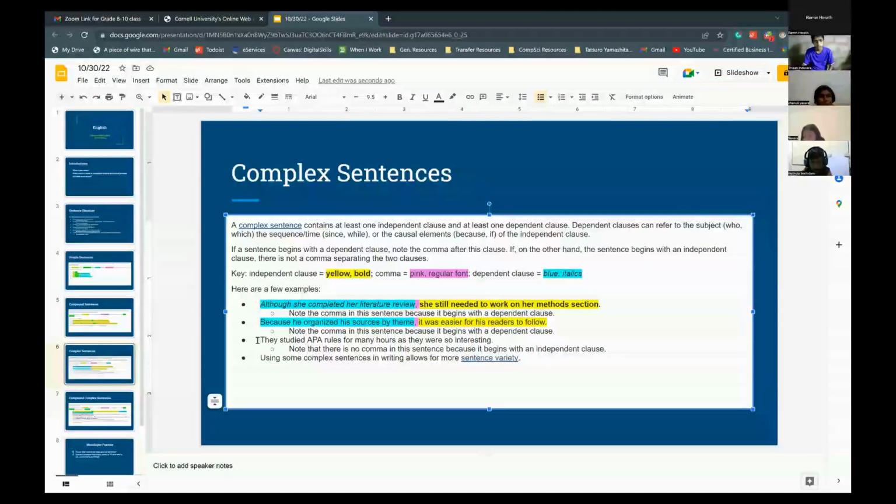Remember, independent doesn't. Yeah, so the full sentence is not an independent clause. This is a complex sentence because it combines an independent and dependent clause. But in this case, remember with what we read above, it says if the sentence begins with the independent clause, there is no comma separating the two clauses.